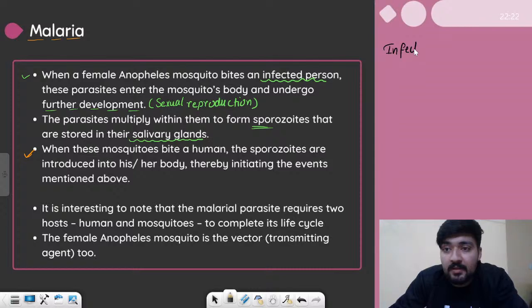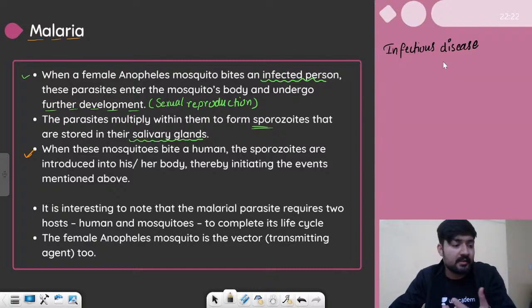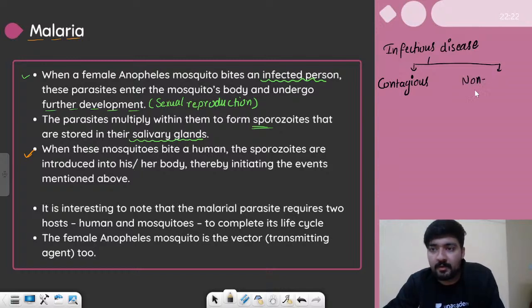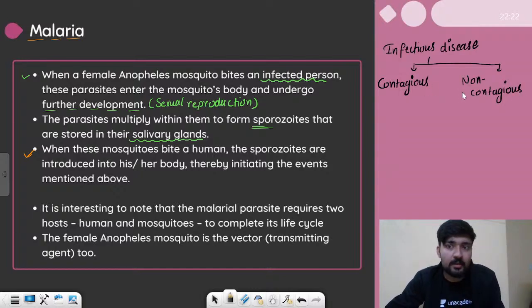Infectious diseases are the diseases which can spread from an infected person to a normal person, but they can be of two types. First are the contagious diseases. Others are non-contagious diseases. Now let us understand these two terms. Again, contagious does not mean communicable. Communicable has two types. One is contagious, the other one is non-contagious.